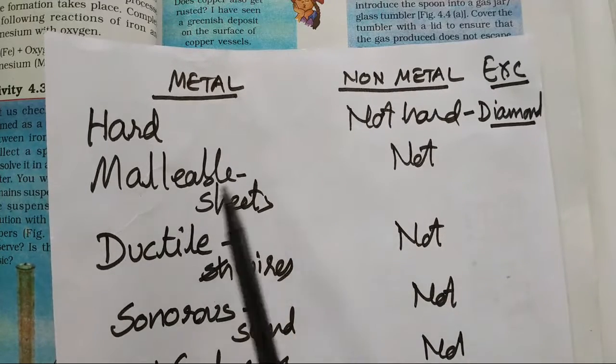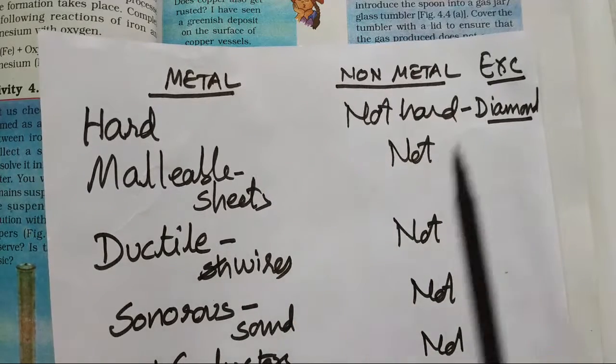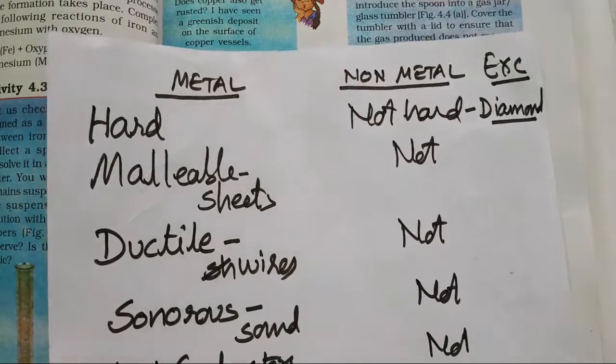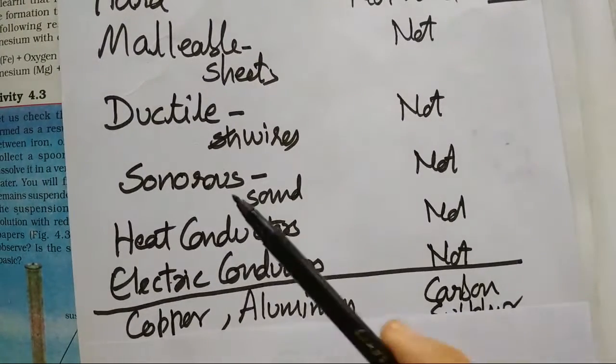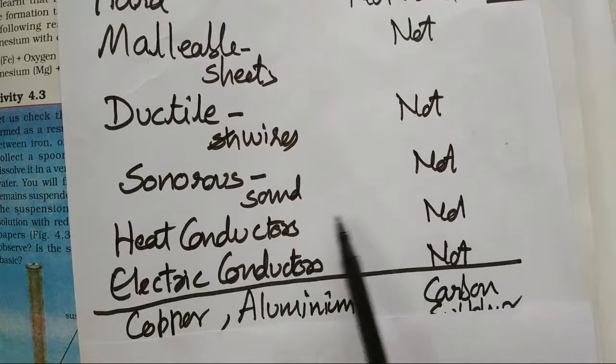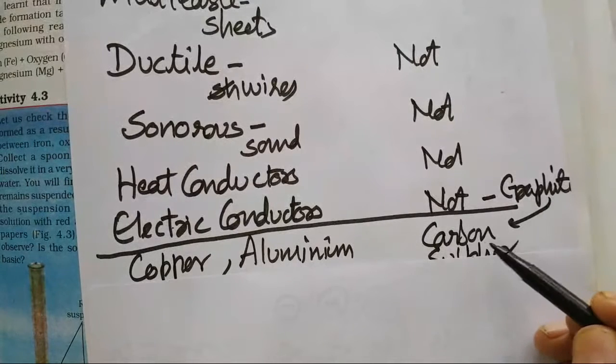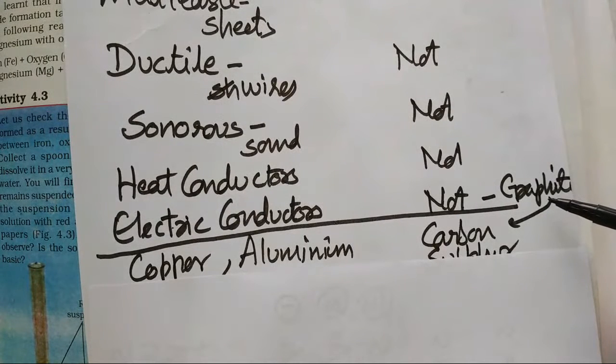All metals are malleable and all non-metals are non-malleable. All metals are ductile, non-metals are not ductile. All metals are sonorous and non-metals are not sonorous. All non-metals are non-conductors of heat and electricity. But carbon is a non-metal, and graphite, which is present in the batteries and cells you use, conducts electricity. So that is an exception. Otherwise all non-metals are like this.